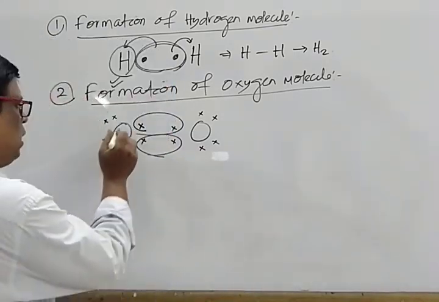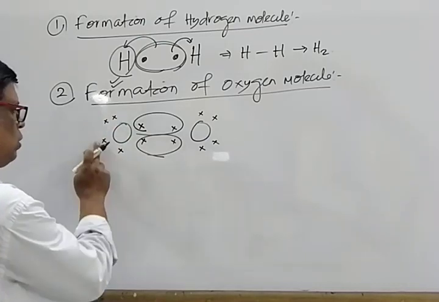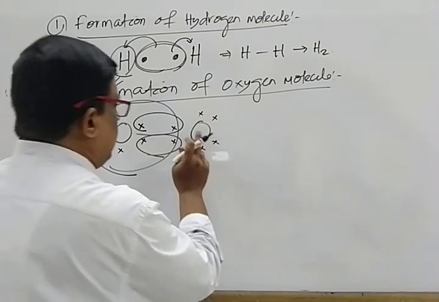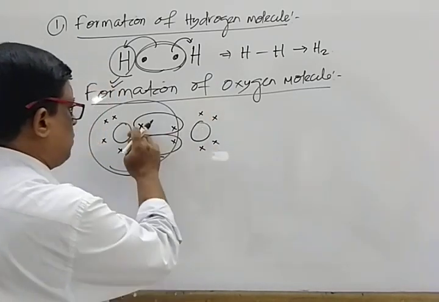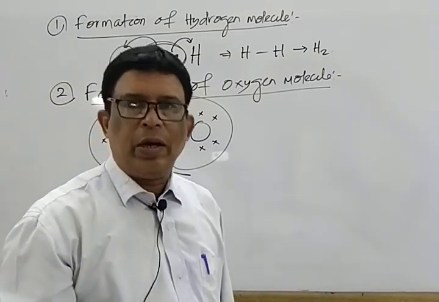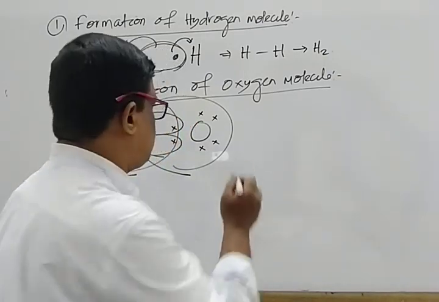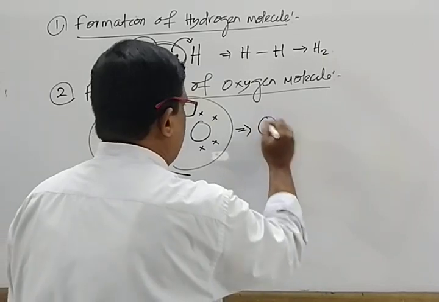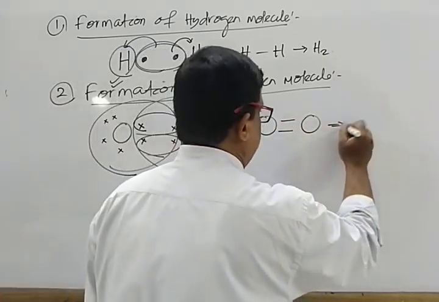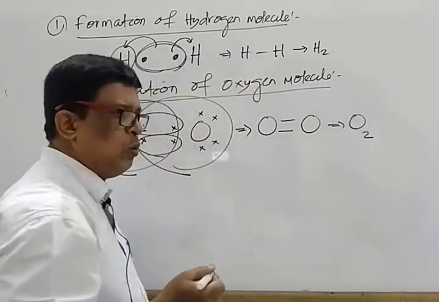Now mark that. In the valence shell of the first oxygen, 1, 2, 3, 4, 5, 6, 7, 8, it attains the stable configuration. In the second oxygen, 1, 2, 3, 4, 5, 6, 7, 8, this also attains it. Both of them attain the nearest stable electronic configuration. As a result, oxygen forms a double bond with the other oxygen atom, resulting in the formation of O2. Next we discuss the formation of a nitrogen molecule, a triple bonded molecule.